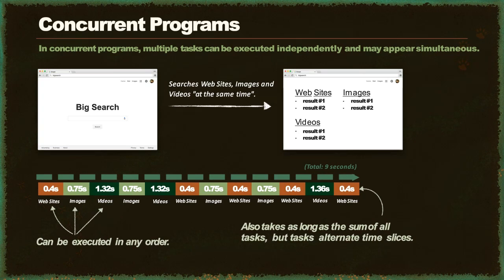In concurrent programs, multiple tasks can be executed independently and may appear simultaneous. If Big Search was programmed this way, we'd see results from websites, images, and videos showing up at what would appear to be the same time. Under the hood, each search would be split into small chunks, and those chunks would alternate execution. The total time would still be the sum of all the tasks, 9 seconds. But tasks would alternate time slices, giving the impression they're running together.